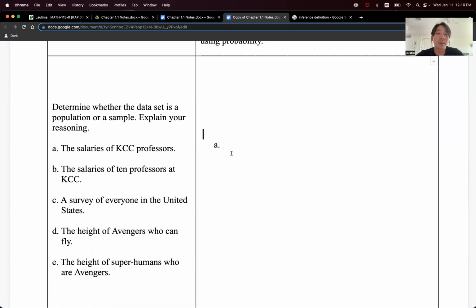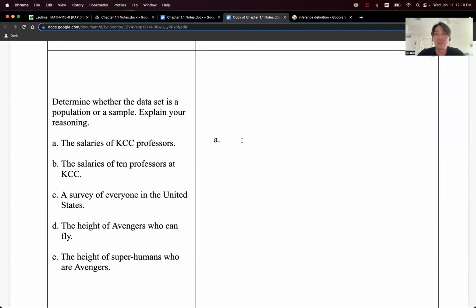Okay, so letter A, the salaries of KCC professors. Oh, whoa, interesting question. Is it a population or sample? You know, the funny thing, guys, is that it can actually go either way. It really depends on context. So what I'm going to do is give you the initial answer that I think is most natural. Here's the most natural answer, or what I would think is the quote-unquote correct answer. But even though I say correct answer, with the proper justification, you can actually flip it either way.